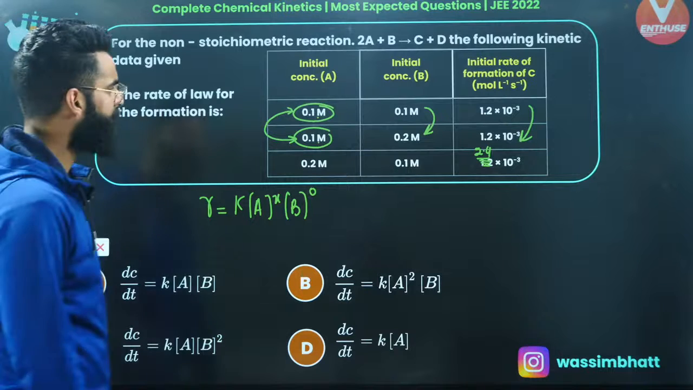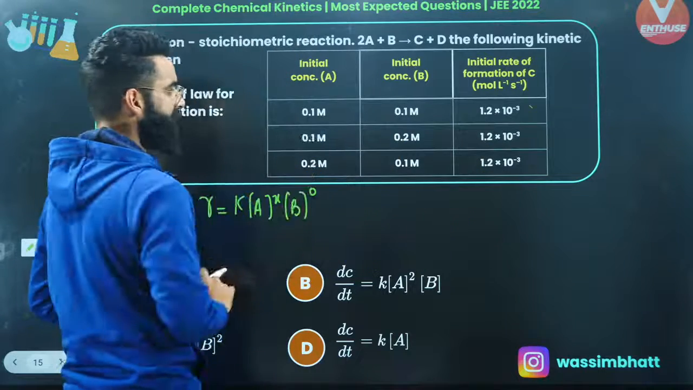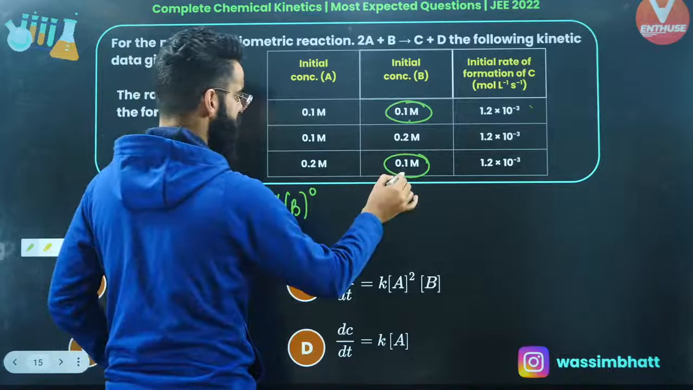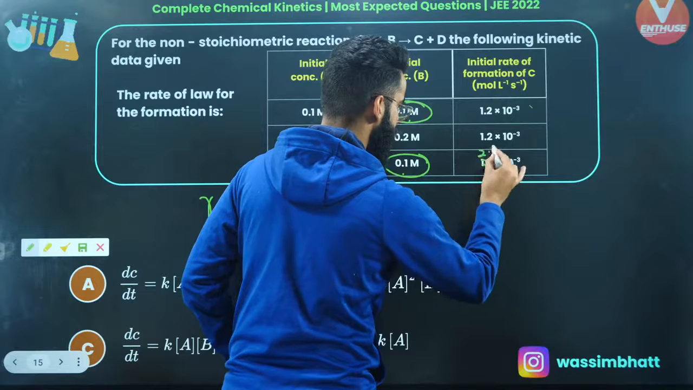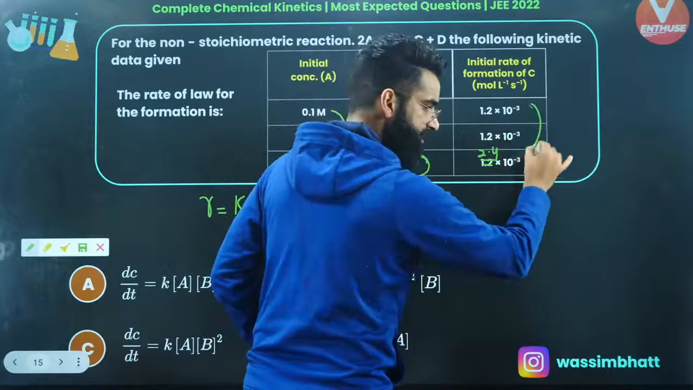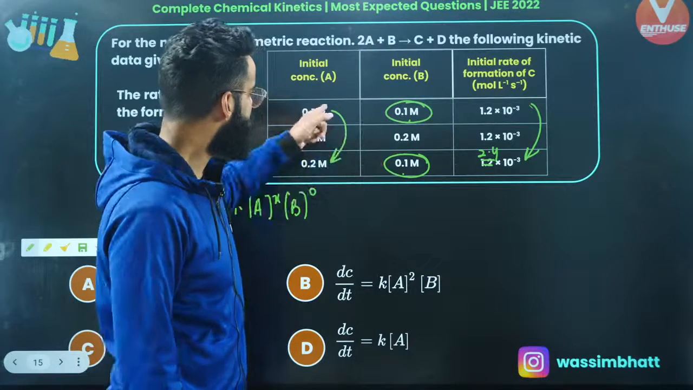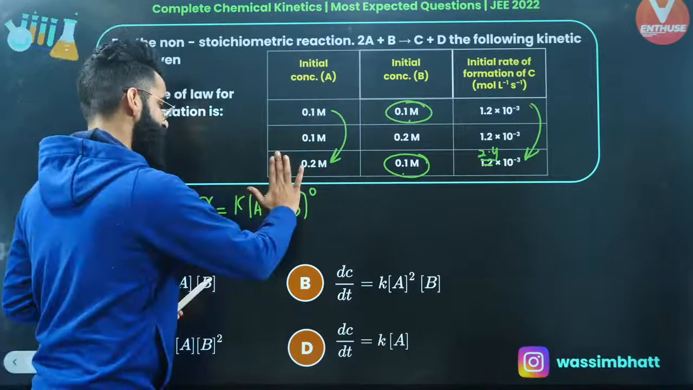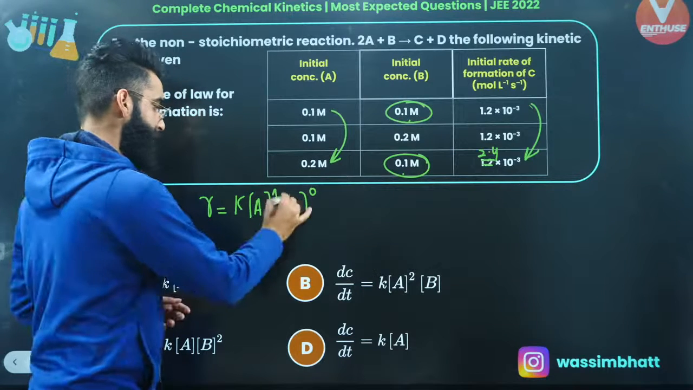Perfect. Now people, if you look at experiment number first and the third one, in which the concentration of B is kept the same, the concentration of A is doubled, and this is 2.4 here, right? See, the concentration of A is doubled, and the rate over here is doubling as well. On keeping the concentration of B fixed, doubling the concentration of A, the rate is getting doubled, which is only possible if the value of x over here is equal to 1, right?